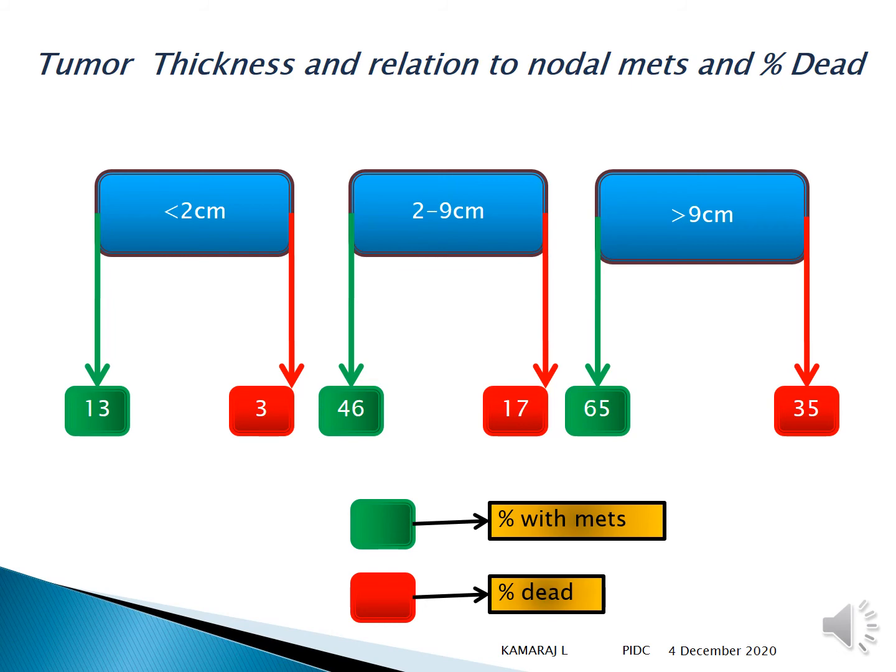If the tumor size is more than 9 centimeter in thickness, then you got a high chance of metastasis, which is 65%, followed by morbidity of 35%. So this clearly indicates that the tumor thickness plays an important role in determining whether there is going to be any nodal metastasis in the neck.